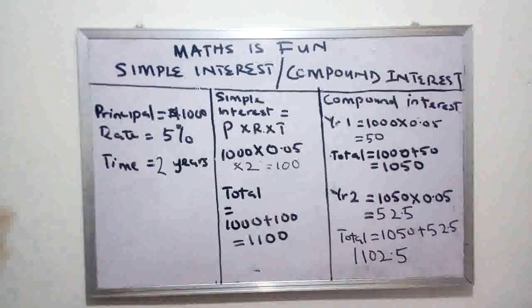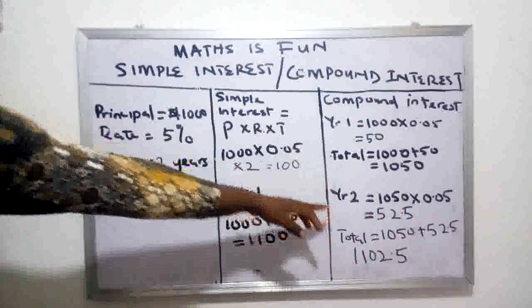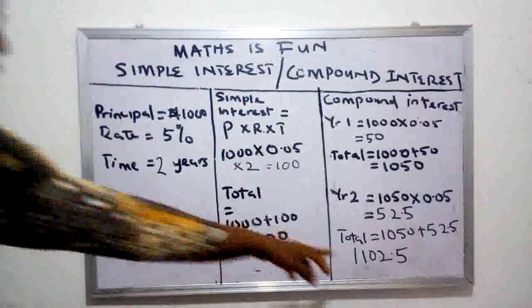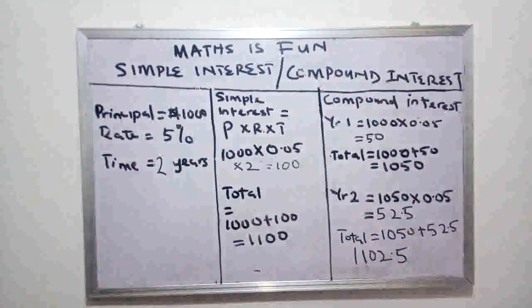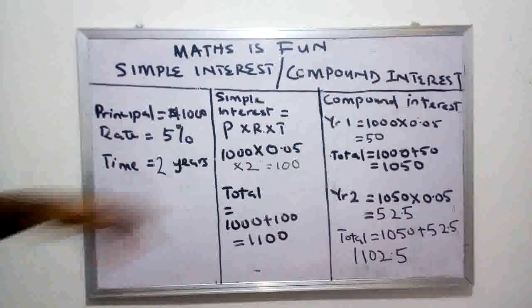So what will he be earning at the end of 2 years if it is a compound interest? He will be earning his $1,050 plus $52.5, and that is what you get there. Look at it. That is it. Did you notice that he is earning an extra $2 compared to the simple interest?